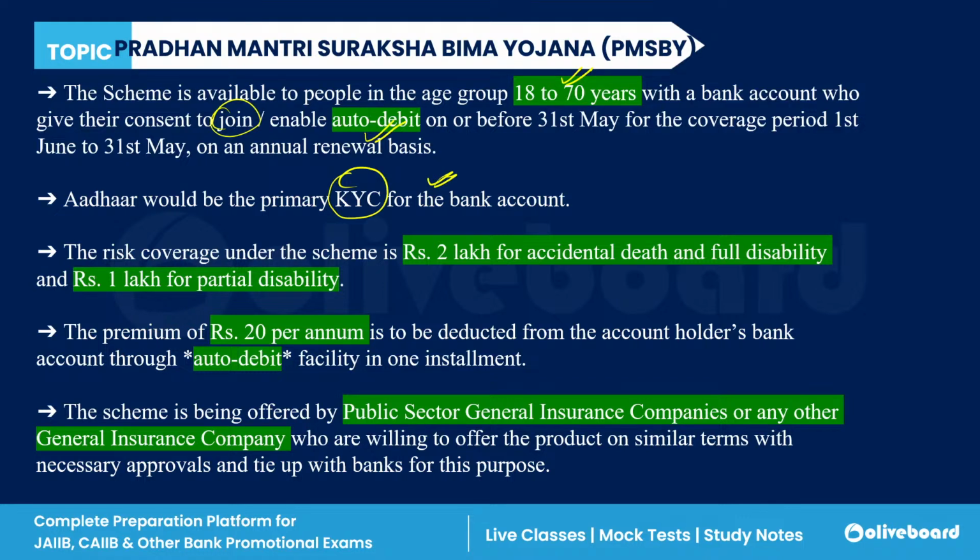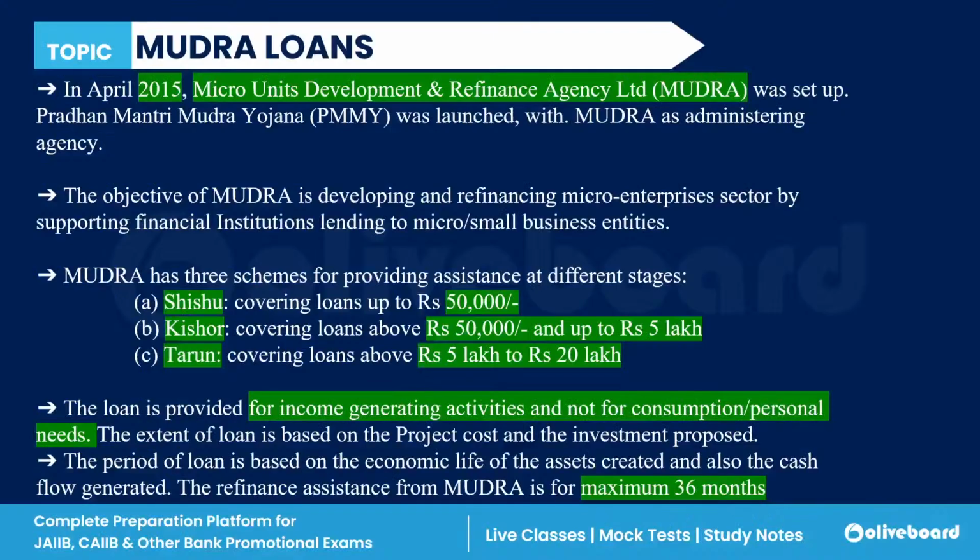If we talk about the risk coverage under this scheme, for accidental death you will get a cover of rupees 2 lakh, and for full disability from accident, you have a coverage of rupees 2 lakh, and 1 lakh for partial disability. When we are talking about the premium, rupees 20 per annum is deducted through auto debit facility in one installment. And this scheme is offered by public sector general insurance companies or any other insurance company. Clear?